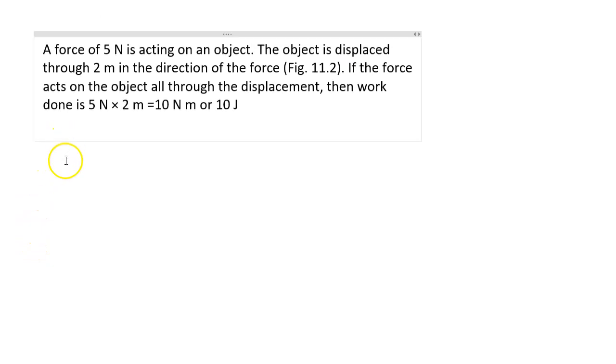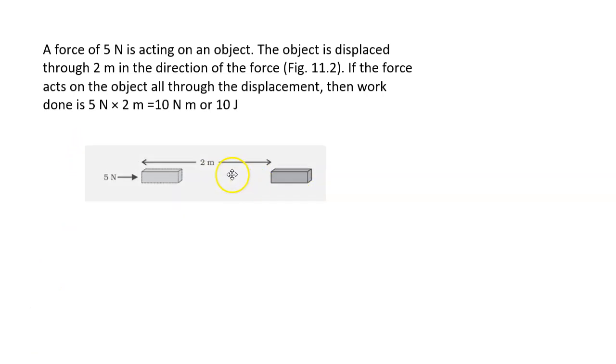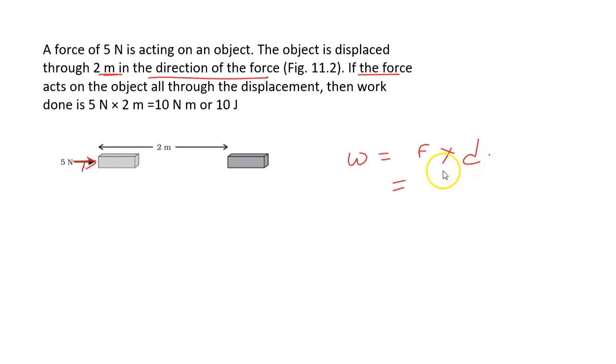So very small expression of work we have. Work is force into displacement. It's mentioned here, it will be 10 joules only, because it says 5 Newton is acting on the object. Object is displaced through 2 meters in the direction of force. So work, we know, is force into distance, or you can say displacement in the direction of force. So 5 into 2, unit should be joule. So answer is 10 joule.